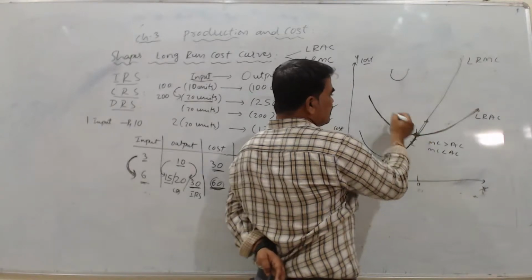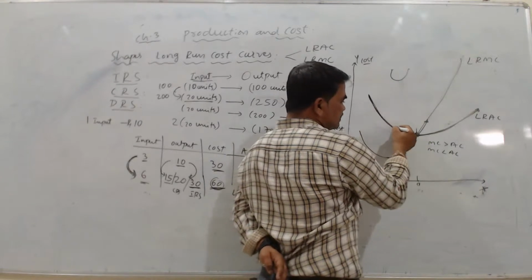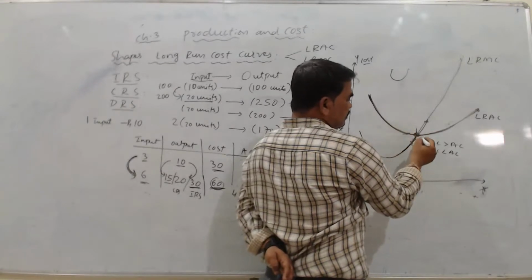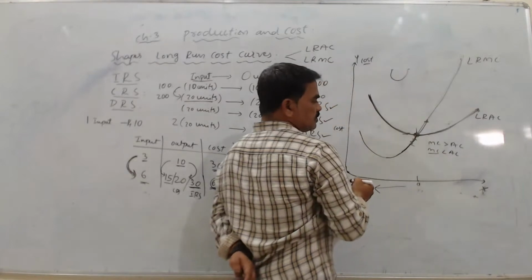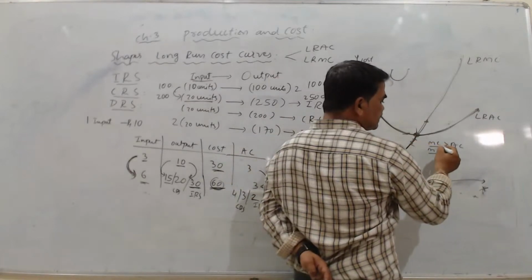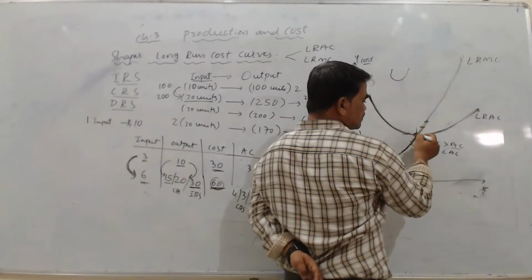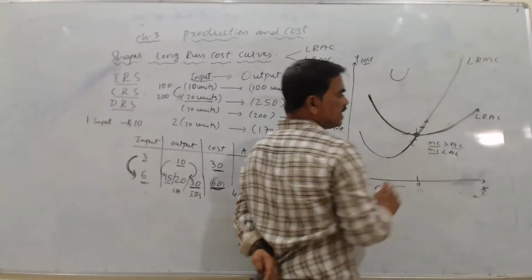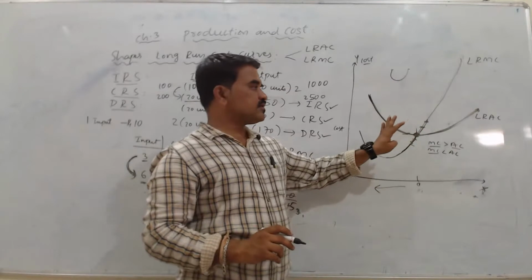So in this diagram, my average cost is decreasing. We get a declining curve if my marginal cost is less than average cost. When my marginal cost becomes greater than average cost, from this point my average cost starts increasing. So that is how these two cost curves behave.